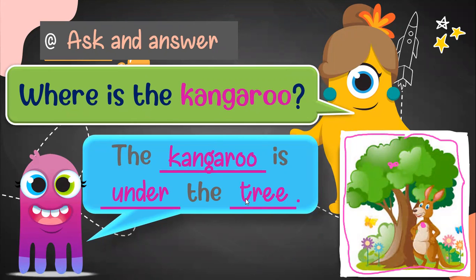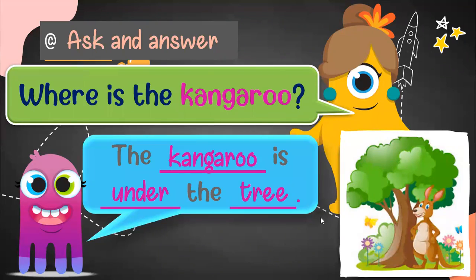So we are going to practice this one more time. Listen, please. Where is the kangaroo? The kangaroo is under the tree. So we can move on.